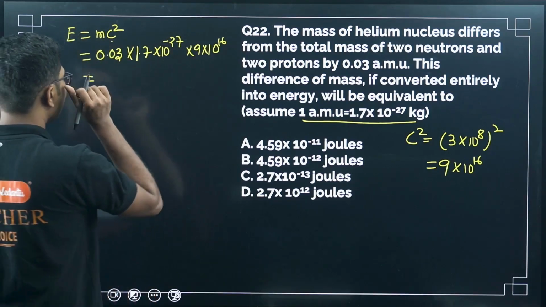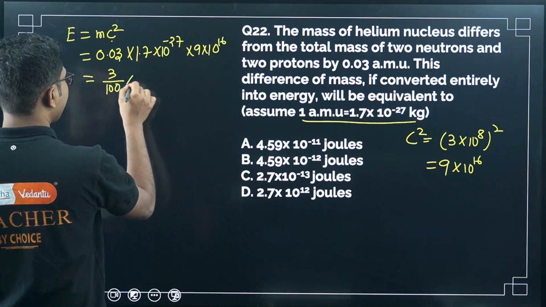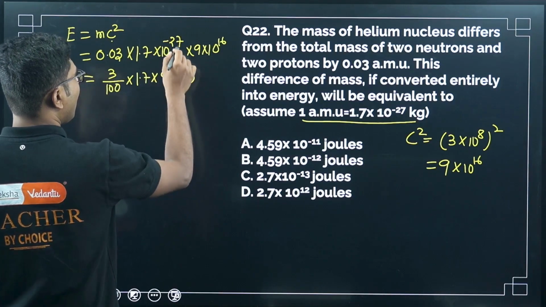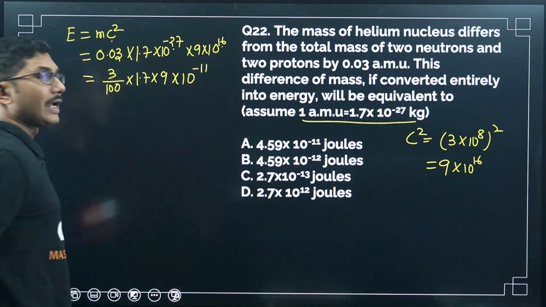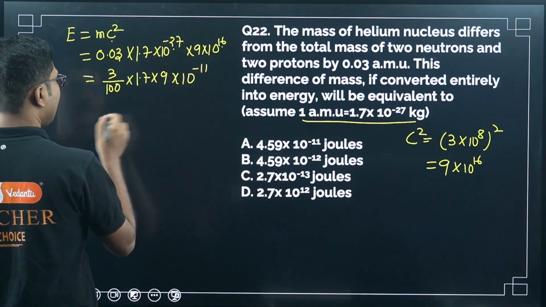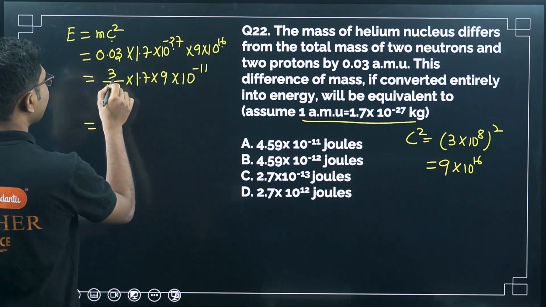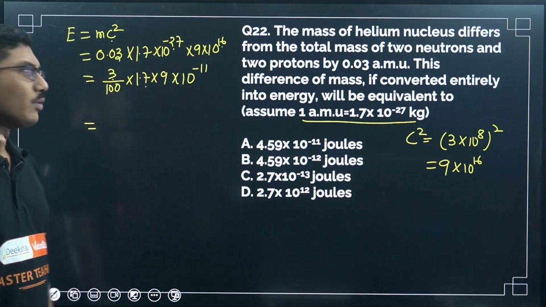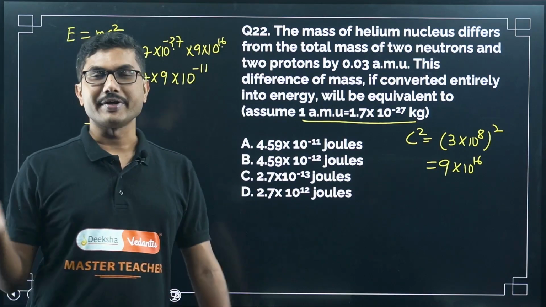So how can we do the multiplication? Let me write this 0.03 as 3 by 100 times 1.7 times 9 times 10 to the power of minus 27 plus 16, so minus 11, right? 27 minus 16 is 11, and because there is a negative sign, we will use the negative sign. Now let's do the multiplication. Let's multiply 3 times 17 first. 17 into 3 is 51, right?